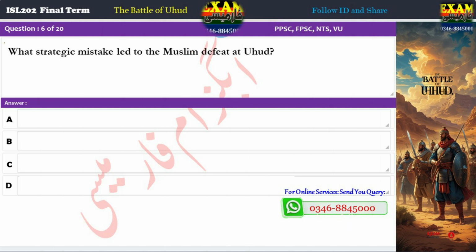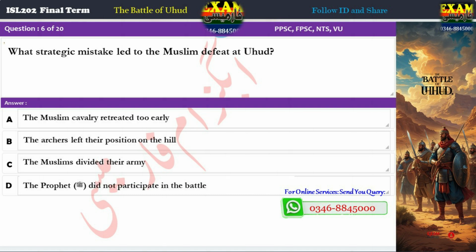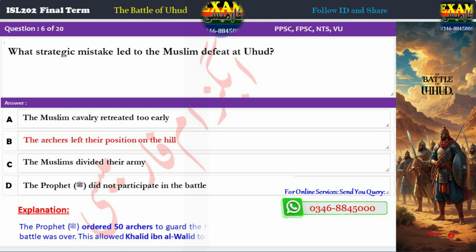Question 6. What strategic mistake led to the Muslim defeat at Uhud? A. The Muslim cavalry retreated too early. B. The archers left their position on the hill. C. The Muslims divided their army. D. The Prophet did not participate in the battle. Correct answer: B. The archers left their position on the hill. Explanation: The Prophet ordered 50 archers to guard the hill, but most of them left their post, thinking the battle was over. This allowed Khalid ibn al-Walid to attack from behind.